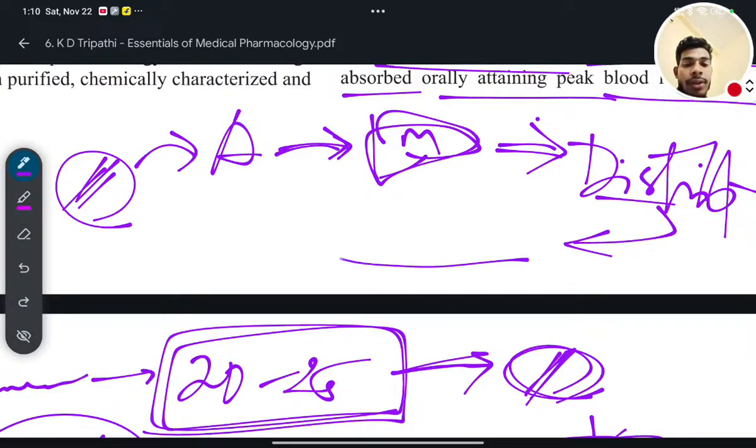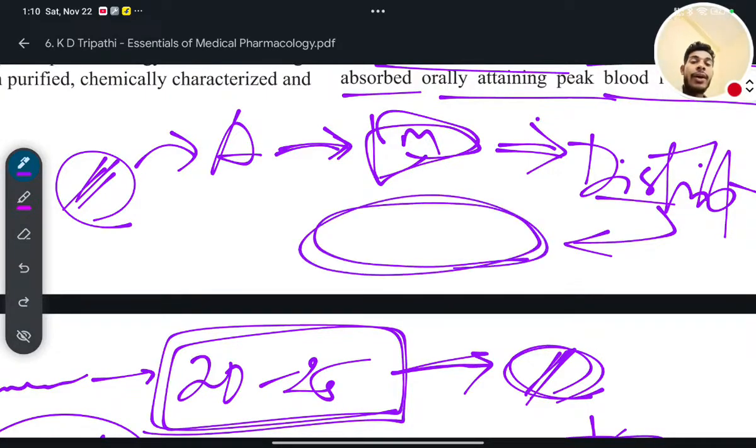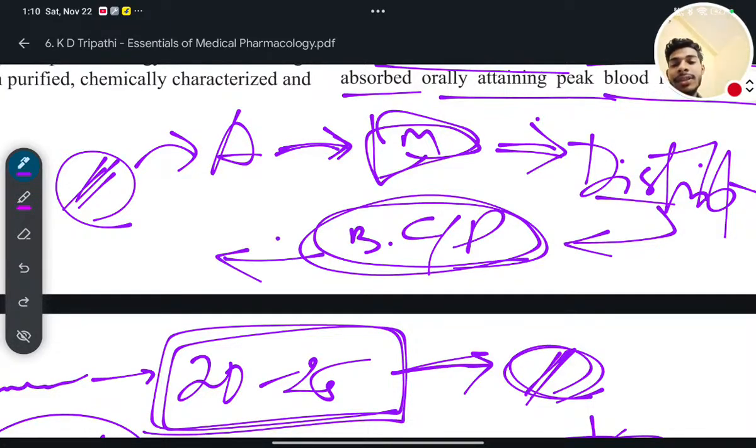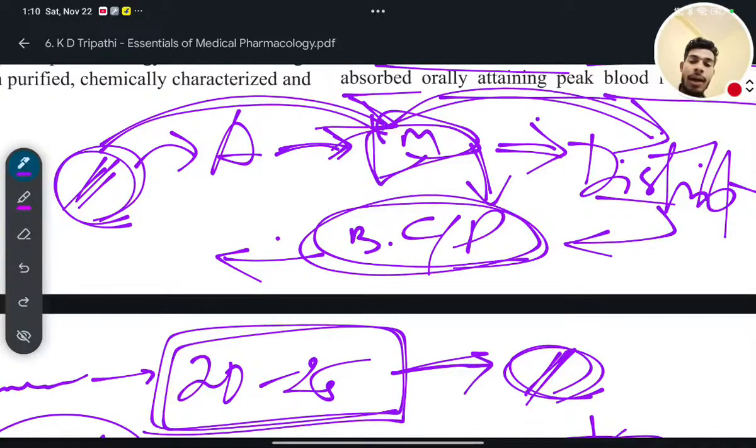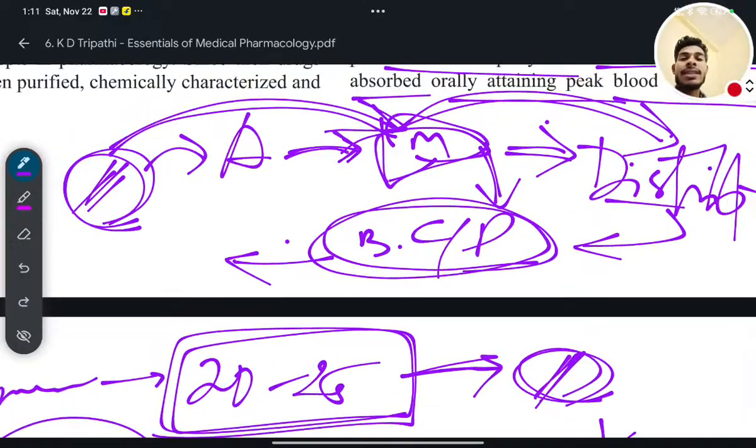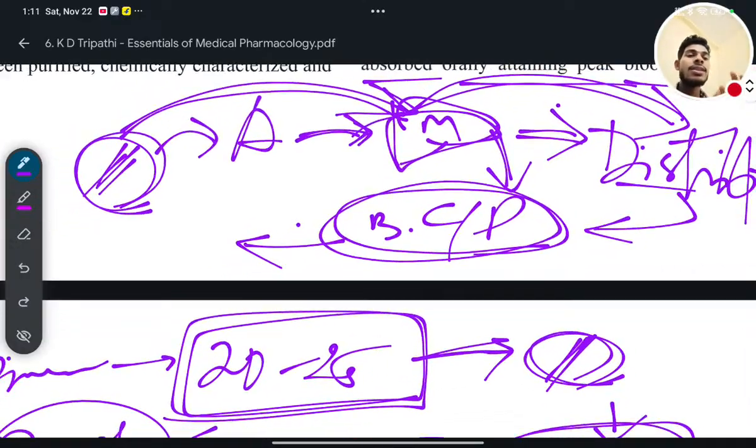Then it will show its biochemical effect. Along with that, it will show its physiological effect. After that, I'll mention one thing. This drug was initially inactive. When it underwent metabolism, it changed its chemical nature, and it has shown its action in the body. Now this drug became a poisonous substance for your body. This is poisonous. So now what will the body do?